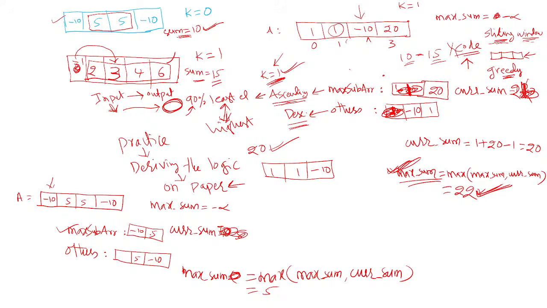Current sum is equal to minus 10 plus 5, which is minus 5. Swap possible? Yes. So 5 comes here, minus 10 comes here. Then update the current sum. 5 plus 5 is 10. So current sum is 10 here. Then update max sum here. Max sum value is 5 comma 10, which means it is 10.